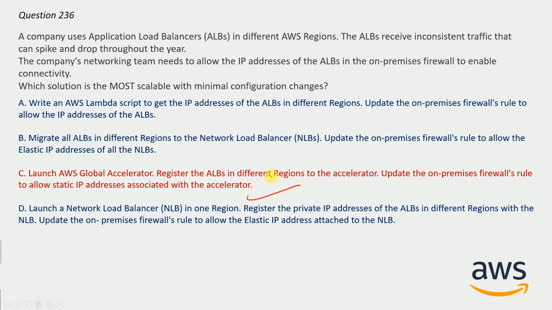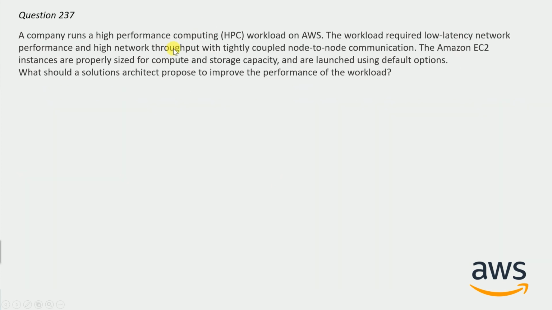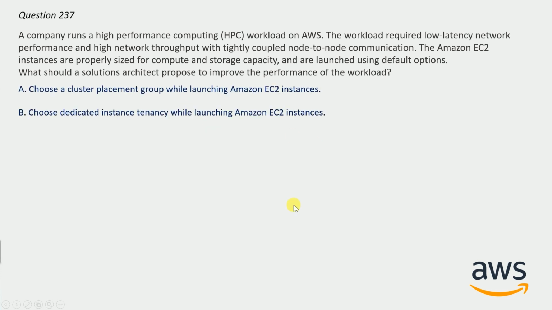And now question number 237. A company runs a high performance computing workload on AWS. The workload requires low latency network performance and high network throughput with tightly coupled node to node communication. The Amazon EC2 instances are properly sized for compute and storage capacity and are launched using default options. What should a solution architect propose to improve the performance of the workload? And here are the options.